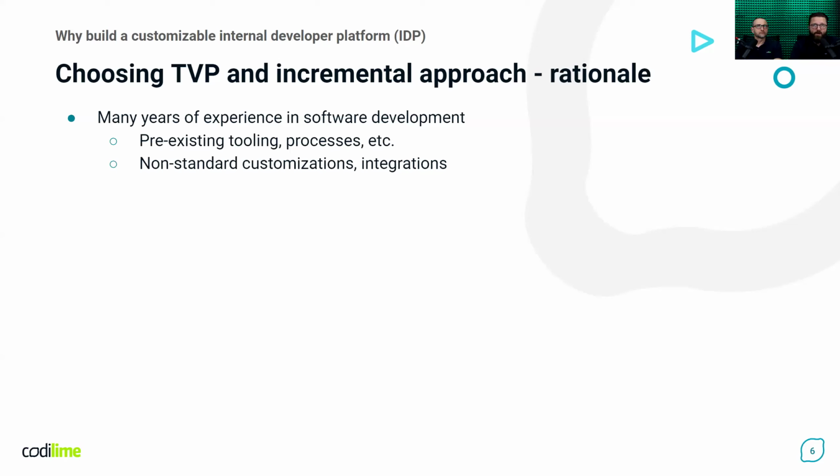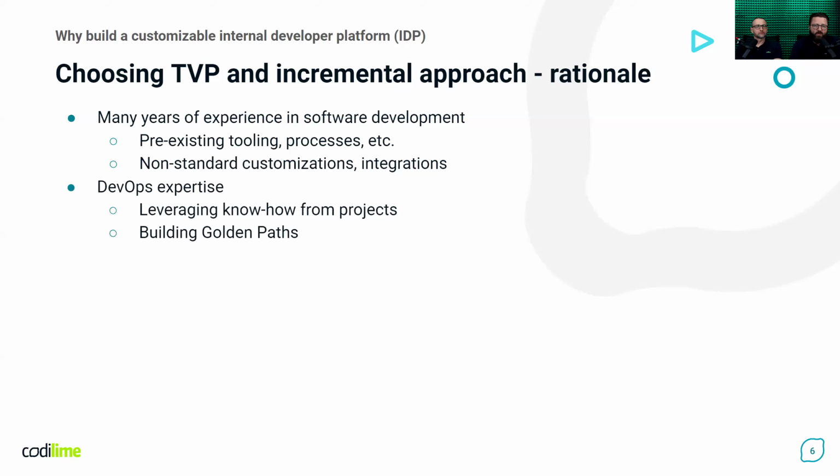We understand non-standard customization requirements and integrations that are needed for our customers. We also wanted to leverage the expertise that our DevOps teams gathered during different projects, working with different customers, and they know how to build the golden paths I mentioned earlier.